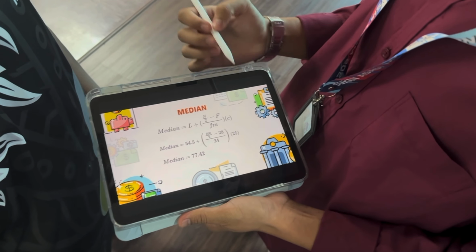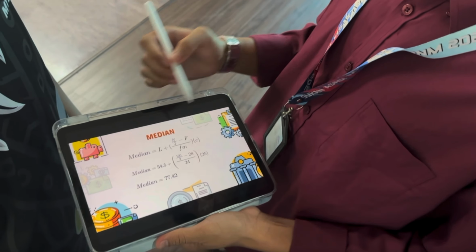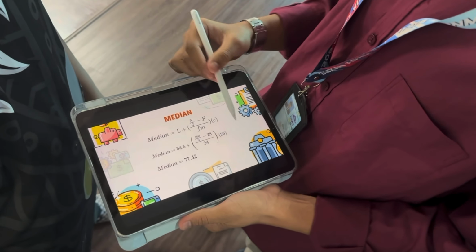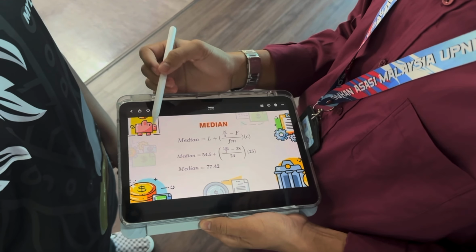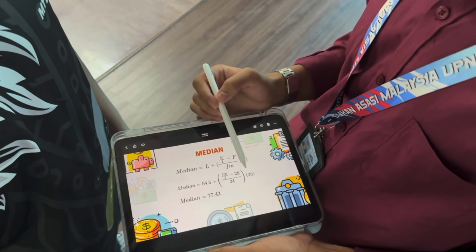How about the C? The C is actually the class width. You can get it from upper boundary minus lower boundary, which is 55 minus 30. You can get 25 from that. From after calculation, we get that the median class is actually 77.42.